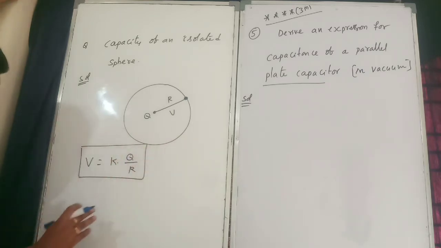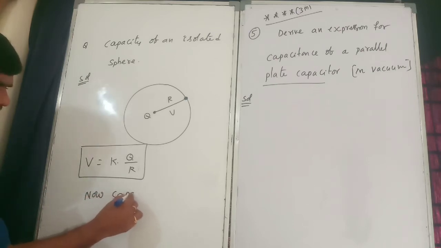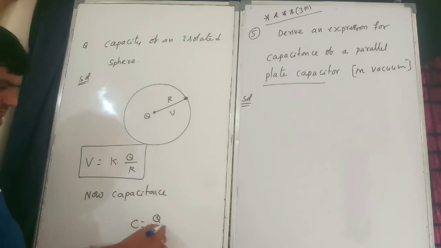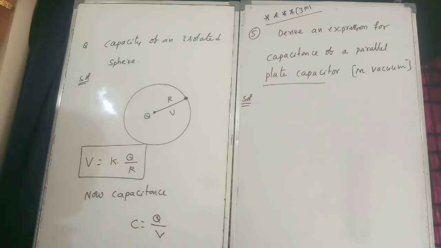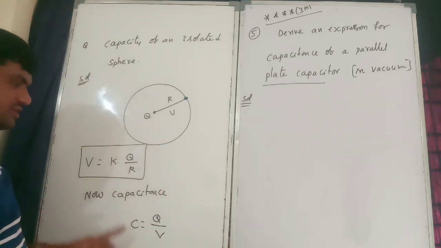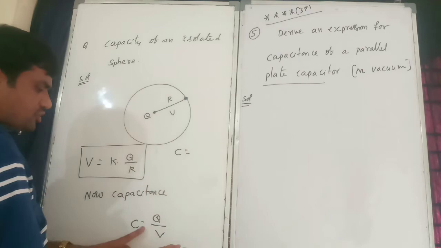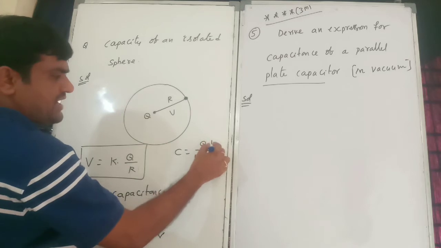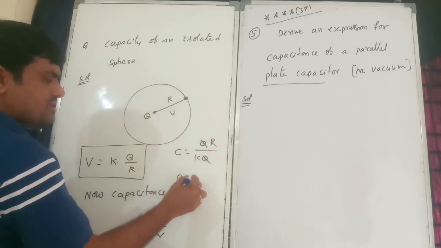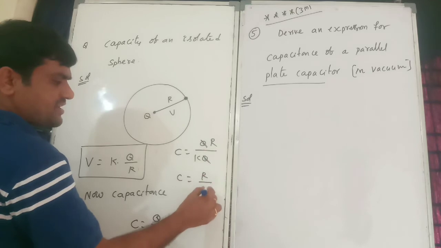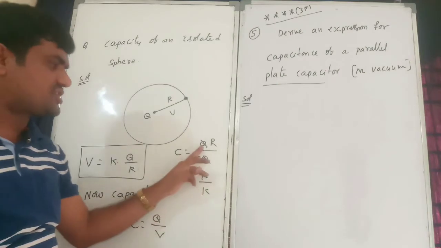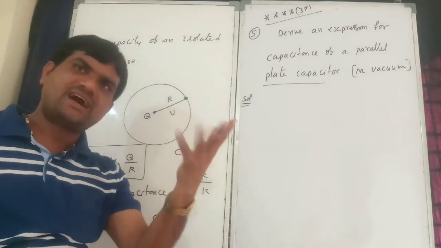So everything is fine. Now capacitance. Capacity C is equal to the formula Q by V, right? So instead of V, you can put this one only. Yes, I can substitute that. C is equal to Q, V is equal to Q by R. So R gets cancelled. Therefore, C is equal to R by K.